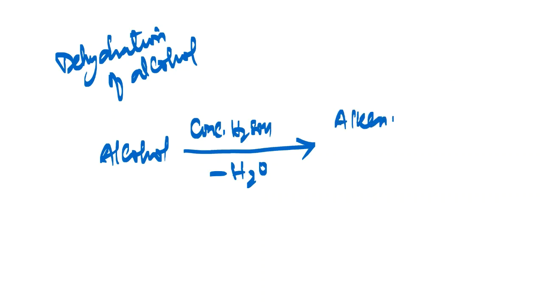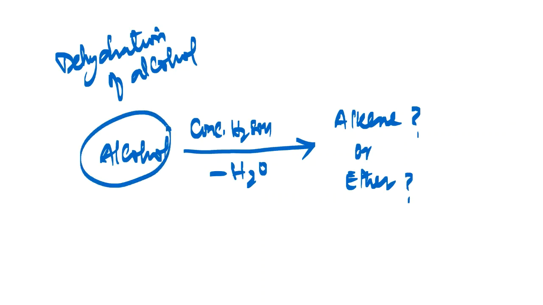There are two possibilities, my dear friends. Either you will get an alkene here or you will get an ether. So when will you get an alkene and when will you get an ether, that is the question. So alcohols, when they undergo dehydration in presence of concentrated H2SO4, you may get an alkene or you may get an ether. But when are you getting an alkene and when are you getting an ether, that is the question, my dear friends.